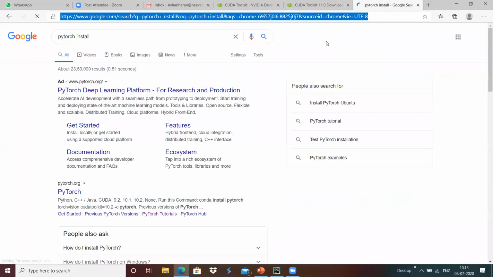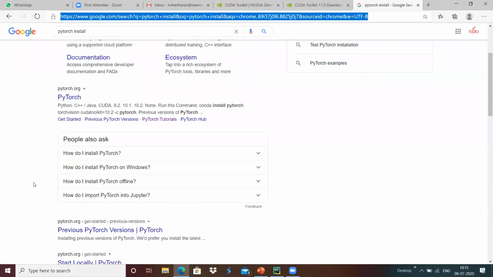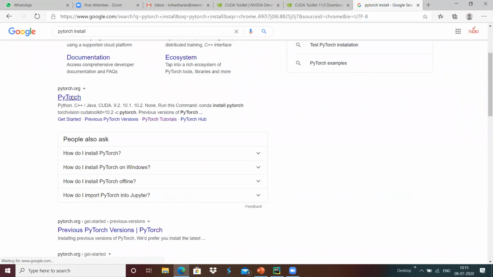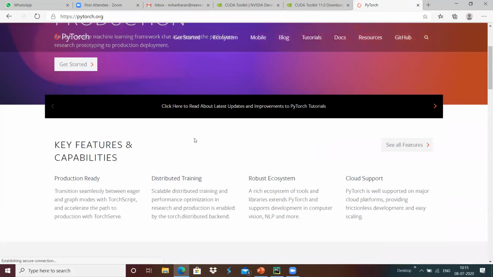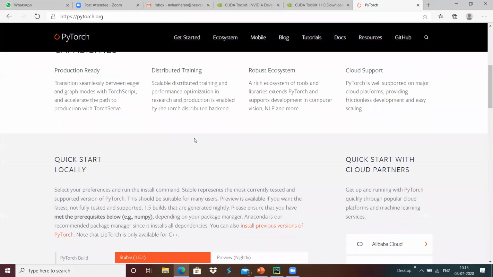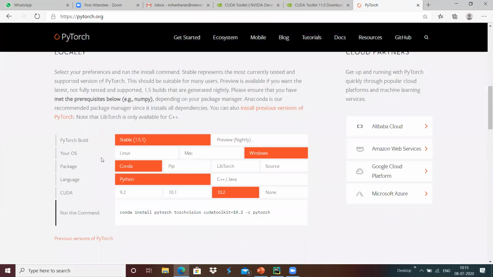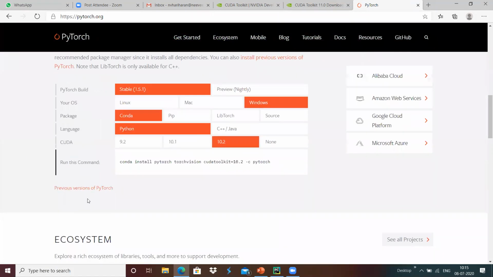We have the option to install PyTorch here. We will have an environment that provides the command we need to execute.